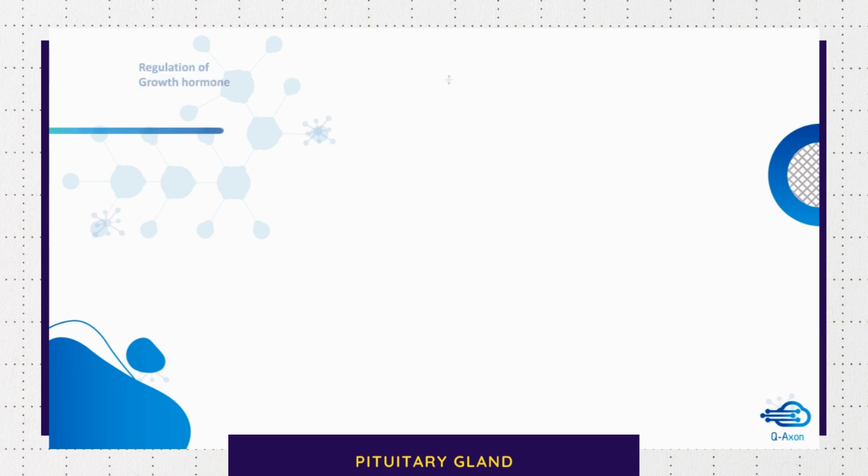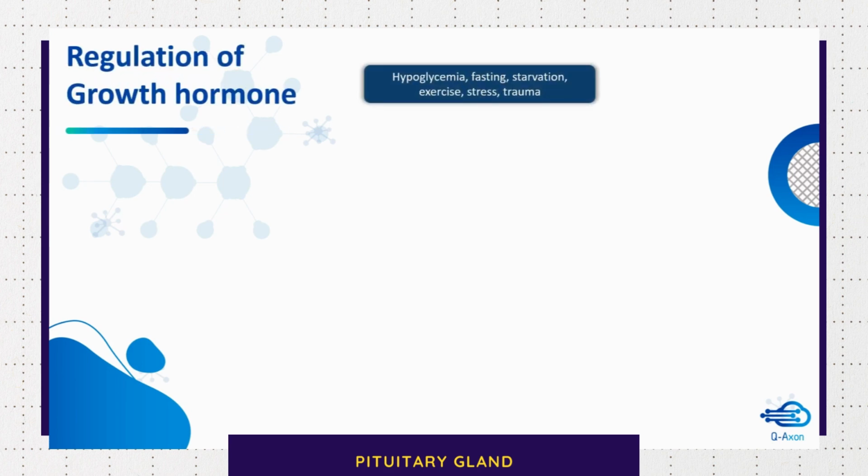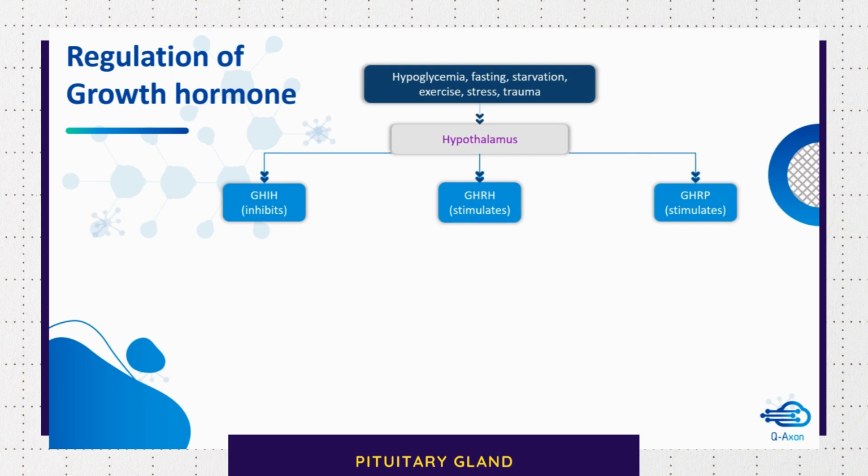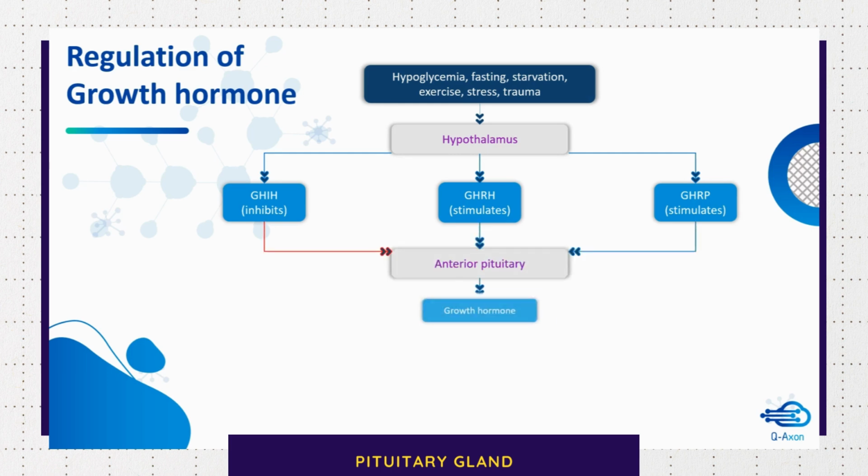Whenever a hormone is secreted, it has to be regulated. Factors like hypoglycemia, fasting, starvation, exercise, stress, and trauma play a role in the regulation. So the hypothalamus secretes growth hormone releasing hormone and growth hormone releasing peptide, both of them having a stimulatory effect on the secretion of growth hormone from the anterior pituitary gland. The growth hormone inhibiting hormone has an inhibitory effect on the secretion of the hormone.